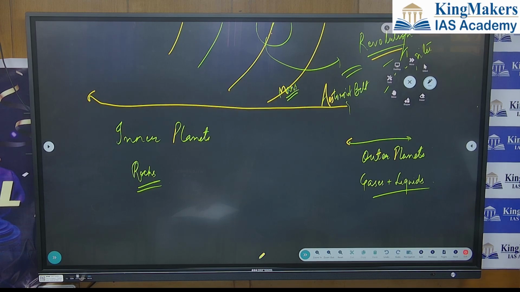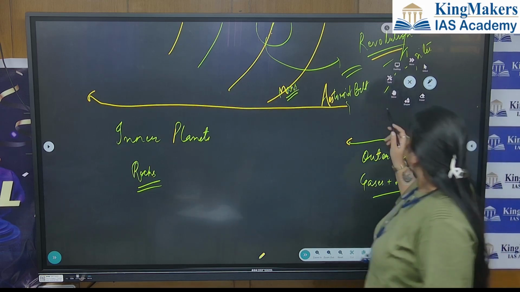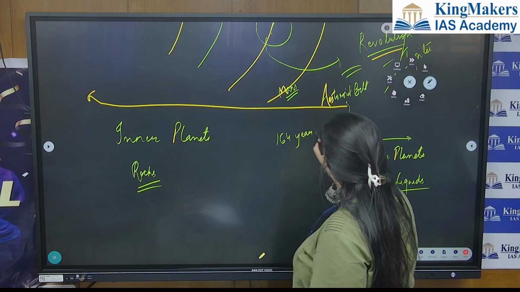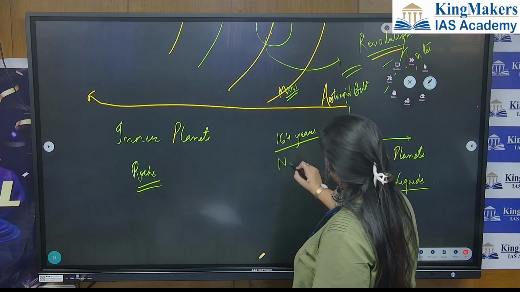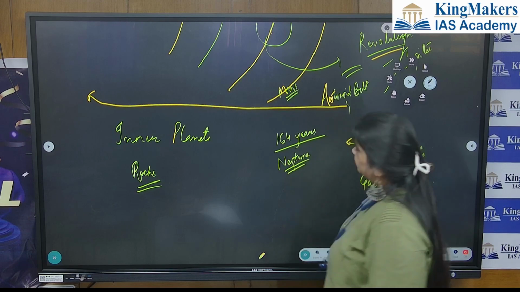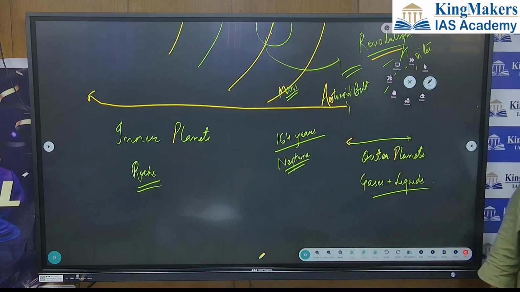Like Neptune, one orbit around the sun, how many years will it take? 164 years it will take. And one spin on its axis, how much time will it take?